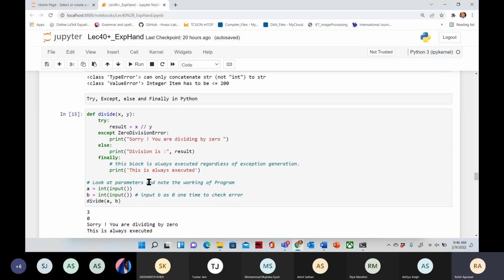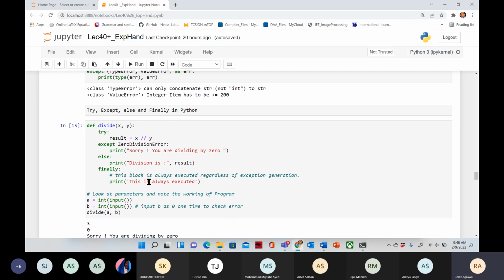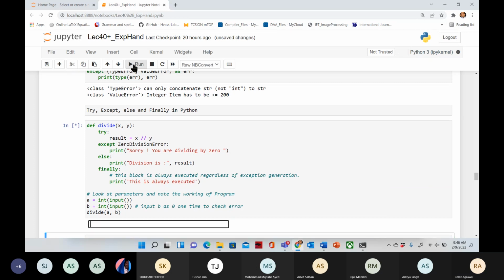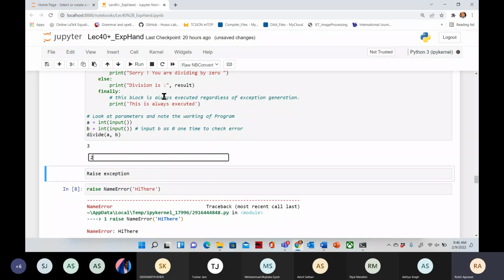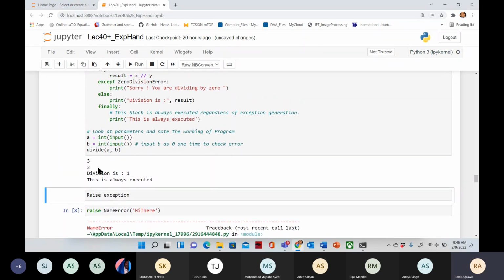So this one. Okay, so see, we are running this one. So 3 and then 2. So this will be your output. Okay, this is fine.